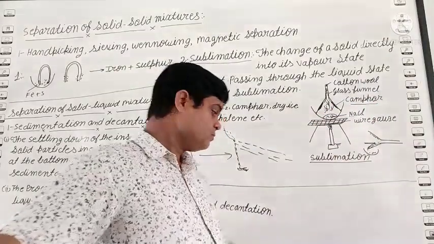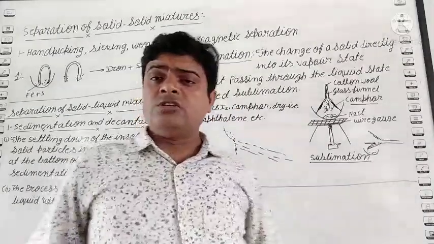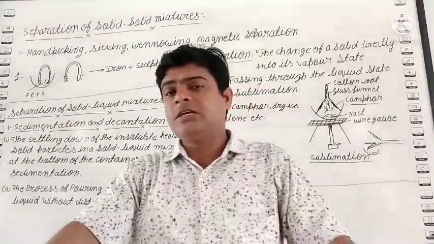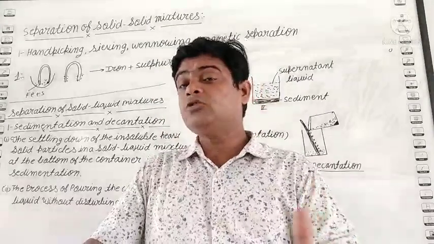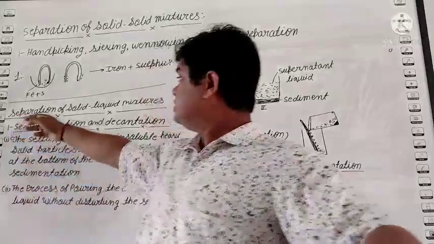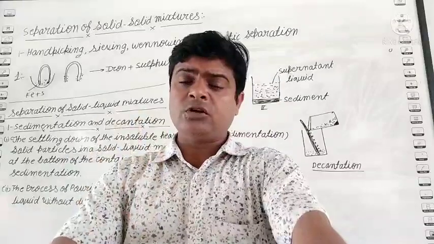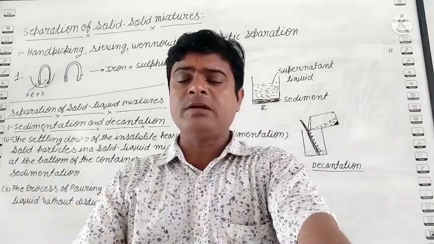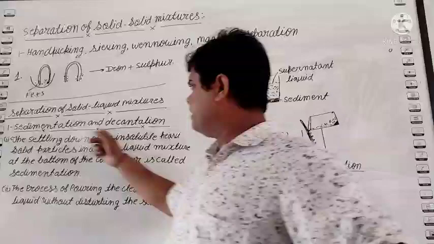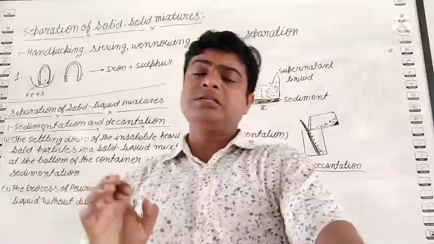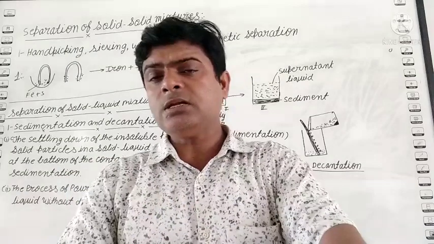Clear? So students, these are some techniques for solid mixtures. With the help of such techniques, we separate solid from solid. Students, next topic is separation of solid-liquid mixtures. Means when one thing is solid, one is liquid, how do we separate them? But remember students, sedimentation and decantation are used in such a technique in which the solid is insoluble in water.